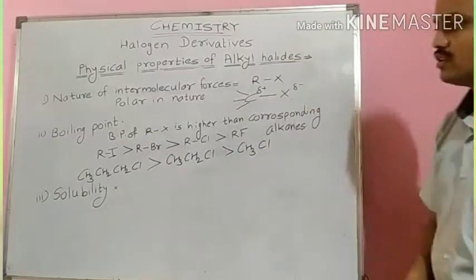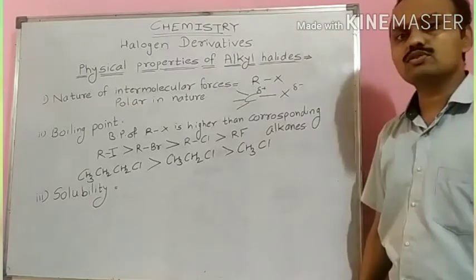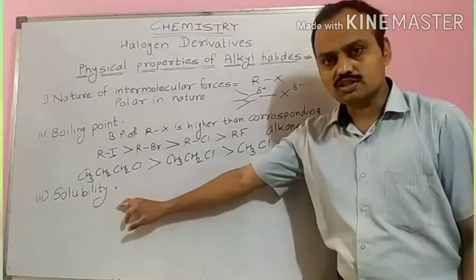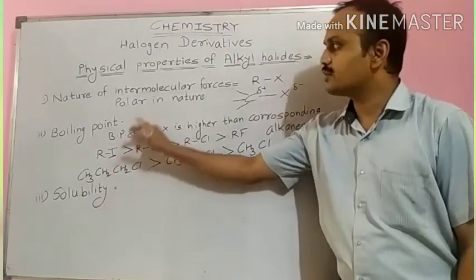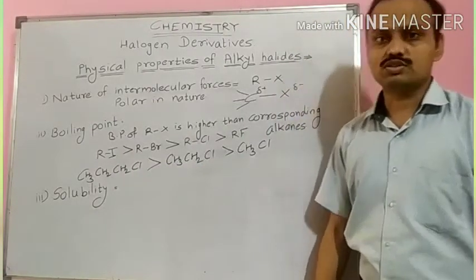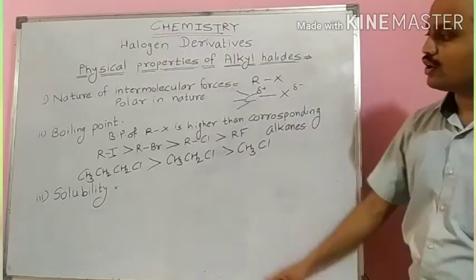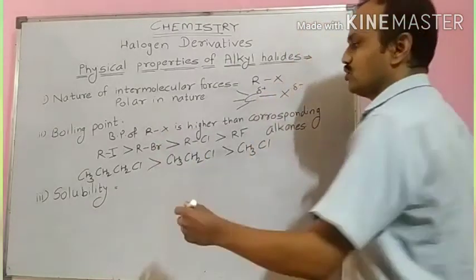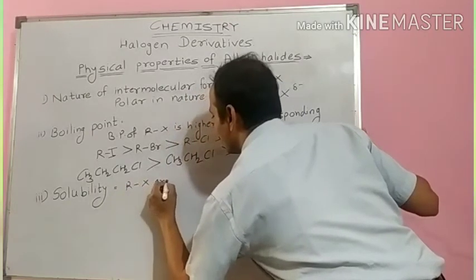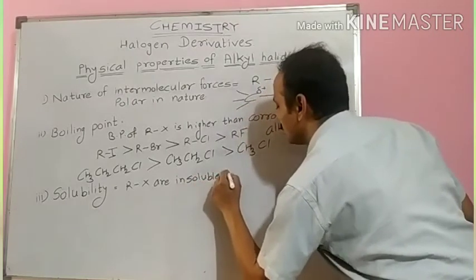Last property is solubility of alkyl halides. Generally, we discuss solubility in water, but the important thing is, students, although alkyl halides are polar in nature, they do not dissolve in water because they cannot form hydrogen bonding with water. So we will write alkyl halides are insoluble in water